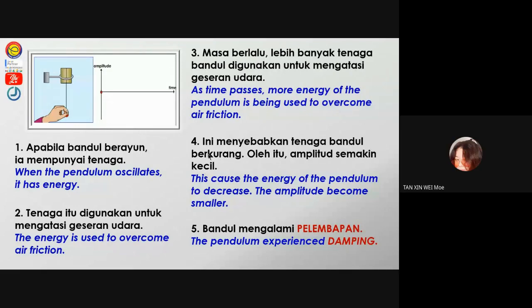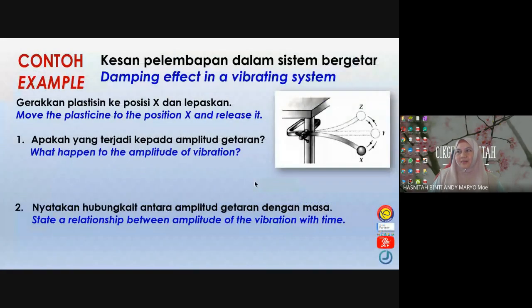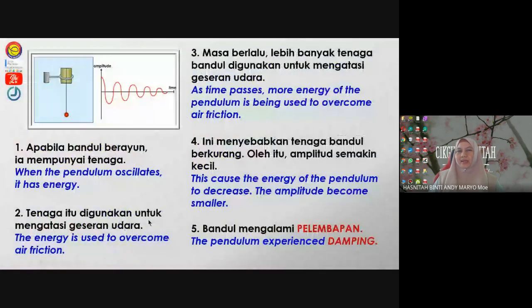Decrease in amplitude. Okay, any more? Before we write the definition for damping, let us take a look first. Damping we can define as decrease in amplitude due to loss of energy in an oscillating system. Damping refers to decreasing in amplitude due to loss of energy for an oscillating system.